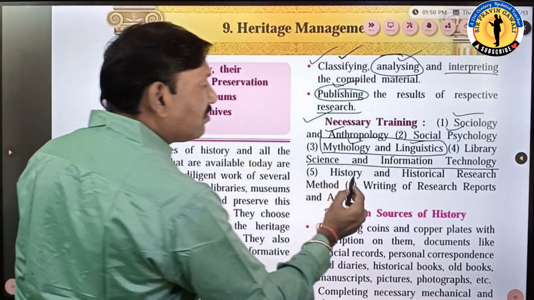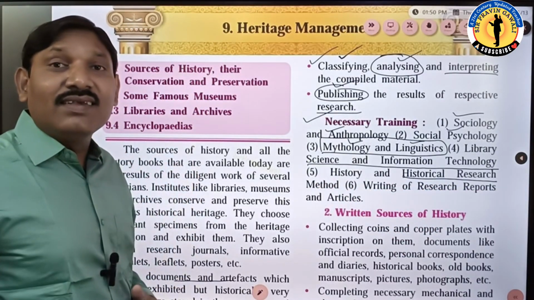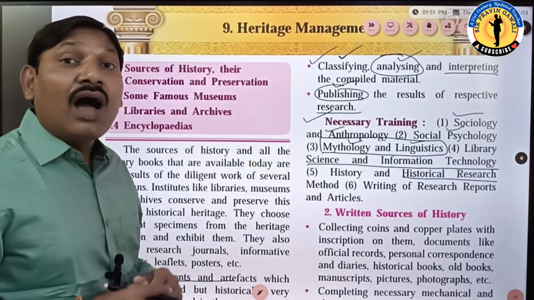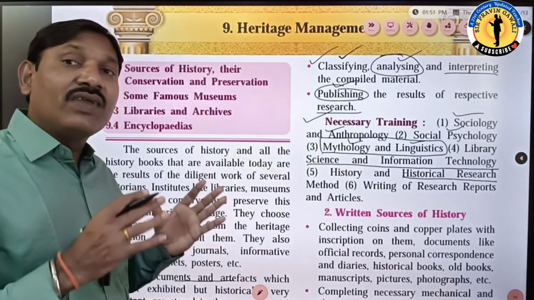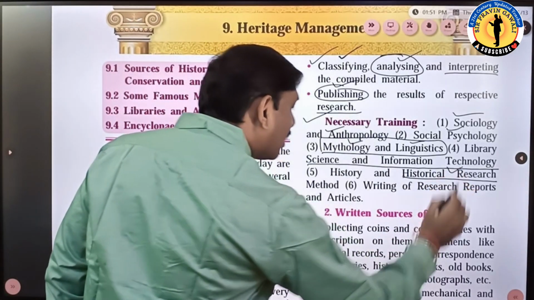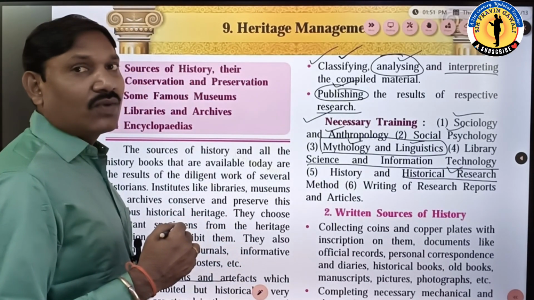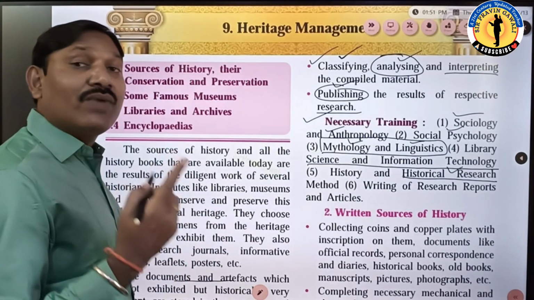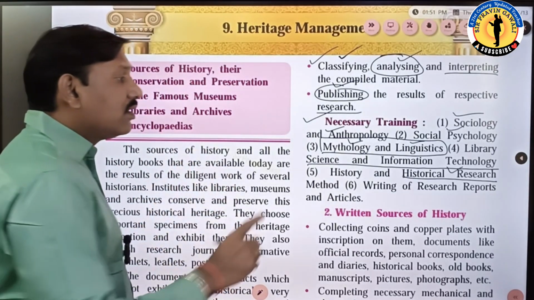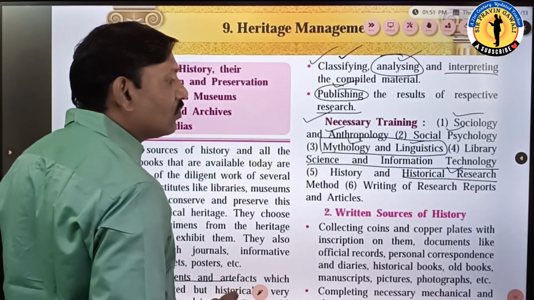Now the next one, the fifth one, history and historical research. Earlier we have seen how to write a history. In the first lesson and second lesson, we studied how to write history, historiography. So here he should know the historical research method, in what way we can do the research. A scientific method is there, a survey method is there. Which method we can use to write the history is also very important. So such training should be given to the person.